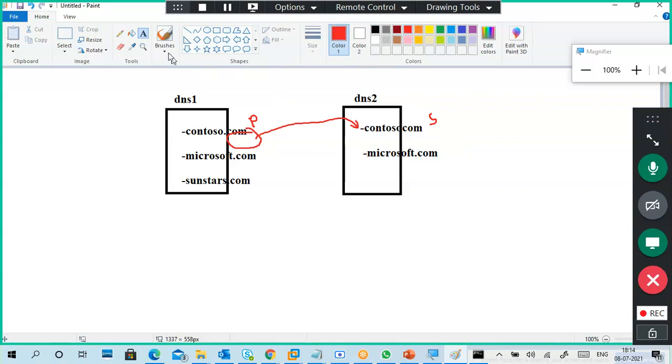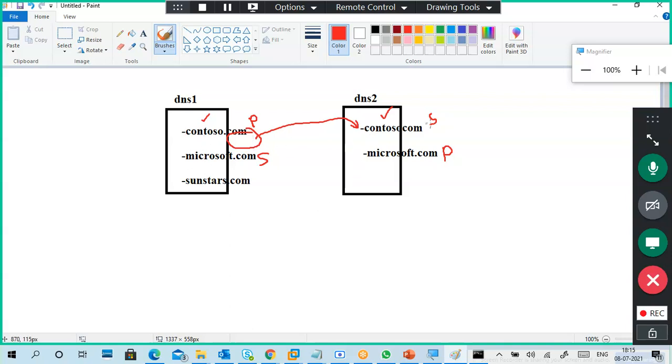For example, here I create Microsoft.com as a primary zone and I create it here as a secondary zone. So there is no primary DNS server or secondary DNS server. The zones have a primary zone or a secondary zone. If the primary zone is on one server, the secondary zone can be on another server. I cannot create primary and secondary in the same server, meaning contoso.com primary and contoso.com secondary cannot be on the same server.